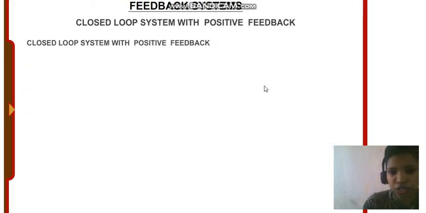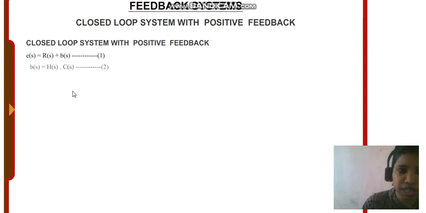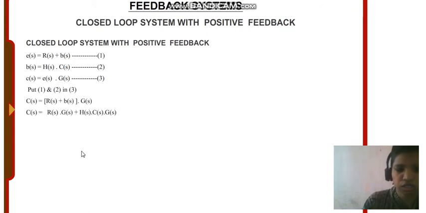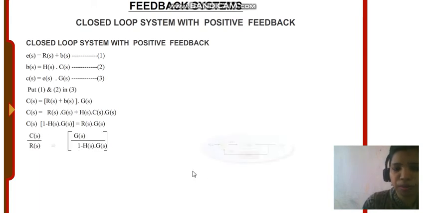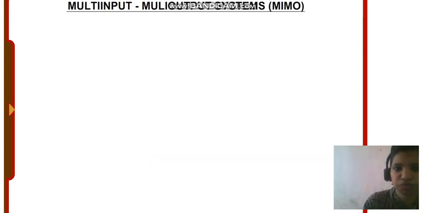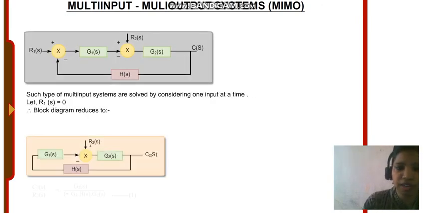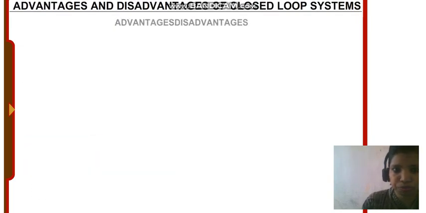Suppose we are taking positive feedback, then the sign will be a plus sign. If the sign is a plus sign, then the whole process is the same, only the difference of sign will be there in the final transfer function. That is, C(s)/R(s) will be G(s) / (1 - G(s) H(s)). There can be multiple inputs and multiple outputs, so we can derive the transfer function for this also.